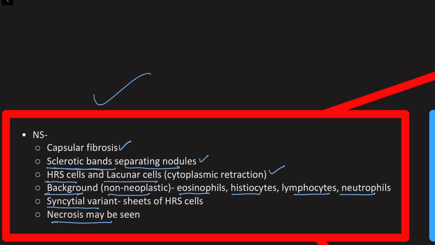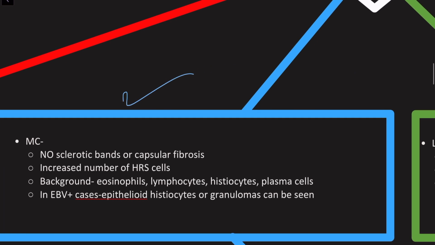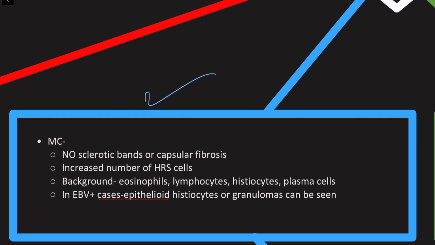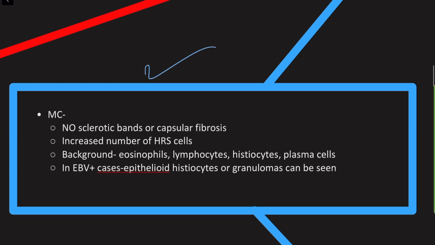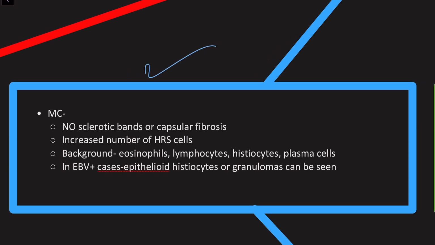I'm sorry about that. So then we have the next variant, and I will show the histology as well. Let's first go over the data here. So the next variant is the mixed cellularity type. Important thing, there are no sclerotic bands or capsular fibrosis. There is again an increased number of Hodgkin Reed-Sternberg cells as compared to the nodular sclerosis type. And again, you would notice that the background also contains eosinophils, lymphocytes, histiocytes, and plasma cells.